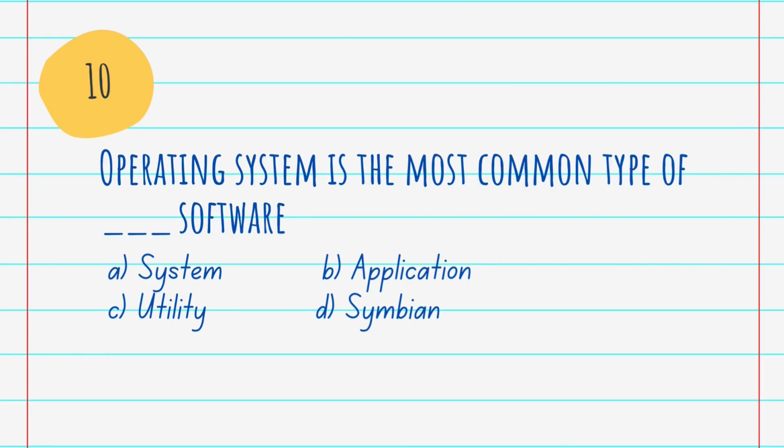Operating system is the most common type of dash software. A. System software, B. Application software, C. Utility, D. Symbian, and the answer is A. System. Operating system is the most common type of system software. System software is software designed to provide a platform for other software. Examples of system software include operating systems like Mac OS, Linux, Android and Microsoft Windows. Other types include computational science software, game engines, search engines, industrial automation and software as a service applications.